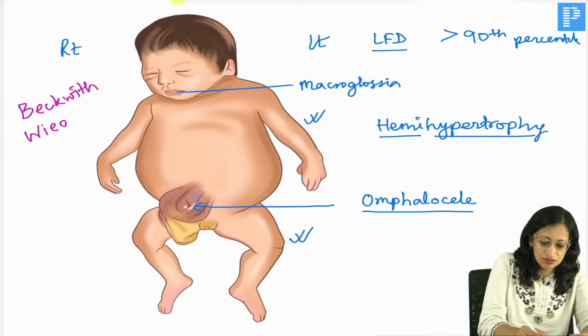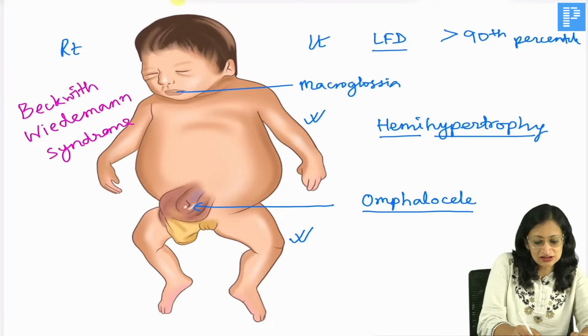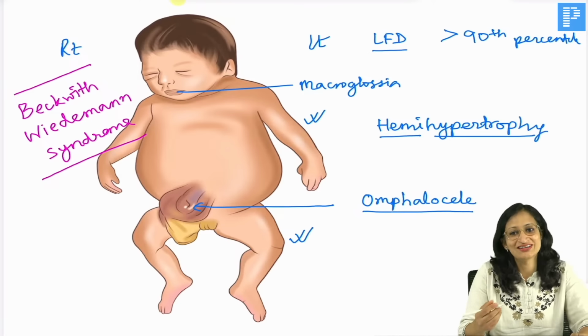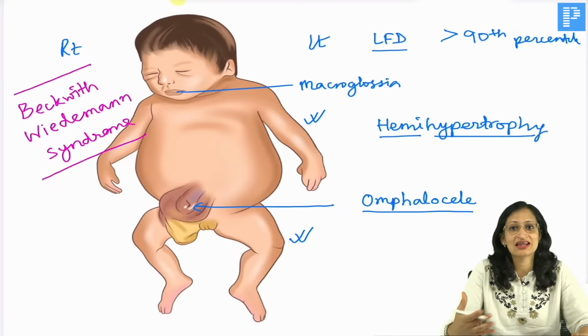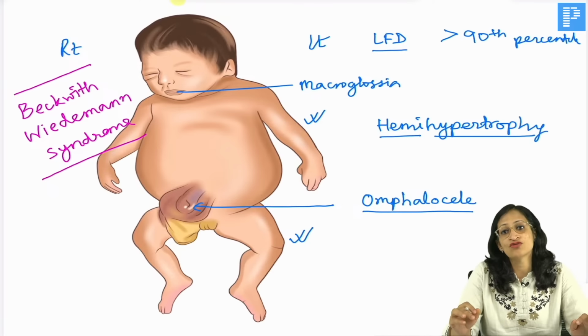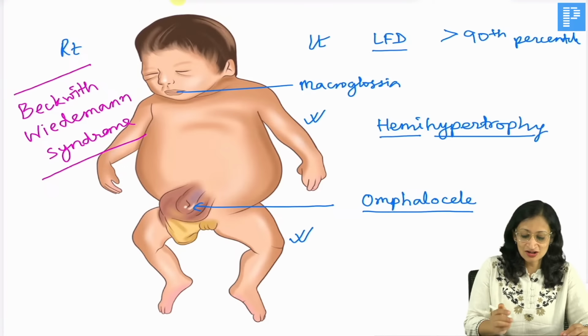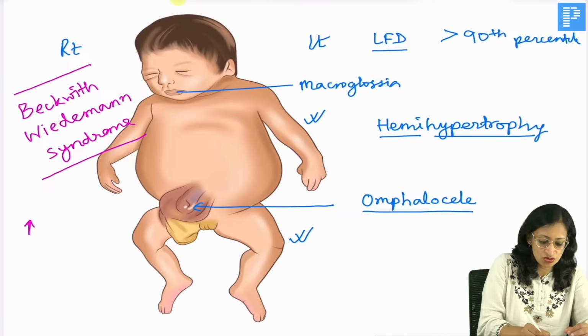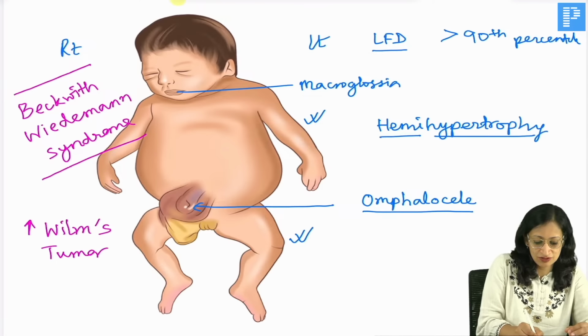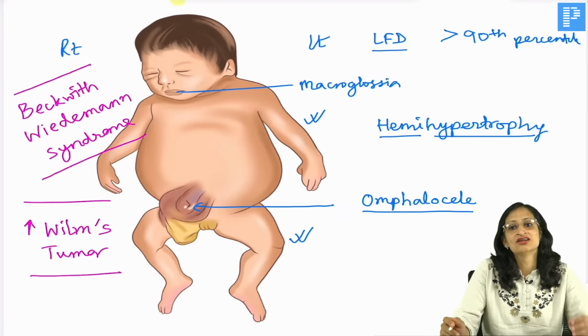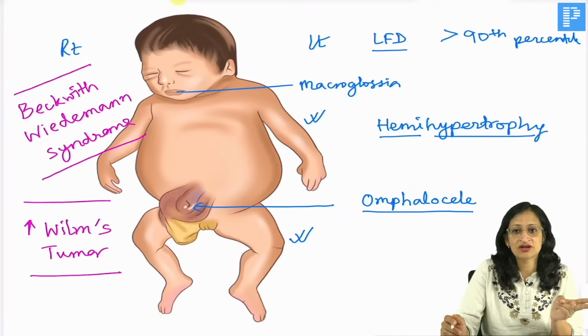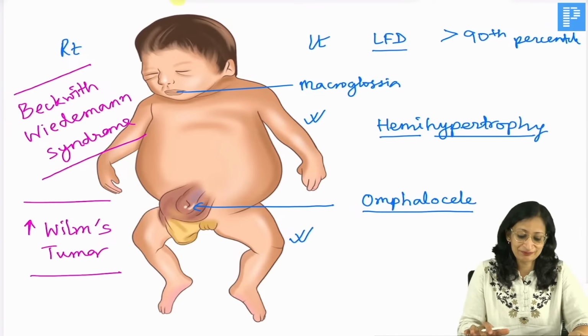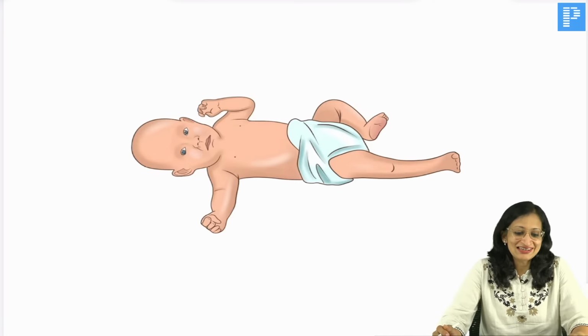Beckwith-Wiedemann syndrome. So you can get a straightforward question to identify the syndrome, or you can get a case scenario with these clinical findings, or the question can go one step ahead and ask, there is an increased risk of which tumor in this condition. So in this condition, there is an increased risk of Wilms tumor, right? Okay. So we saw what is a large for date baby, we saw the features of Beckwith-Wiedemann syndrome, we saw the hemihypertrophy, increased risk of Wilms tumor, right? Okay. Moving ahead. What do you see in this picture?